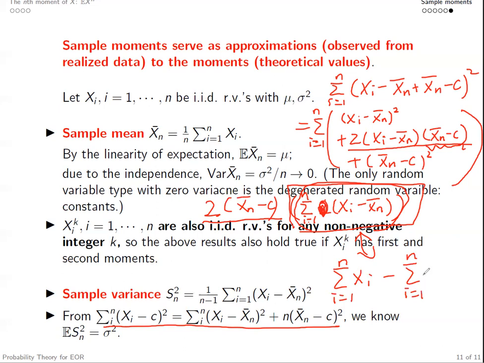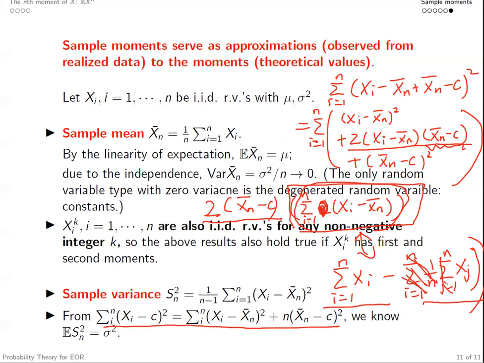Because we know xn bar is essentially 1 over n times the summation of xi's, and here are n terms together, so it will be the summation of xi's minus the summation of xi's.